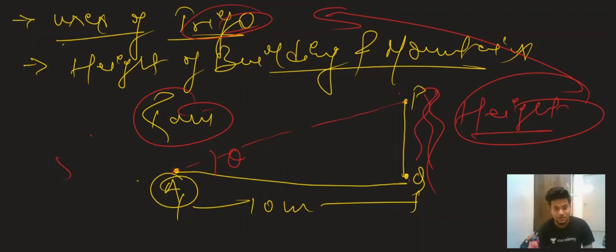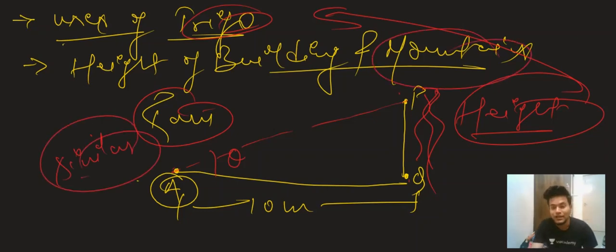In similar fashion, we can find the height of mountains also. For getting the height of mountains, we can easily find it out with that. Now, what are the next uses of trigonometry?